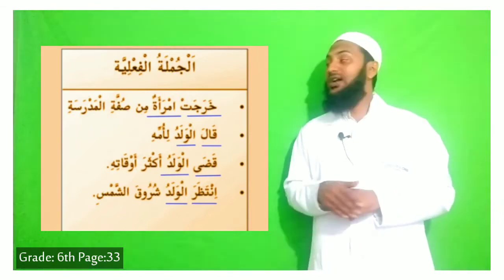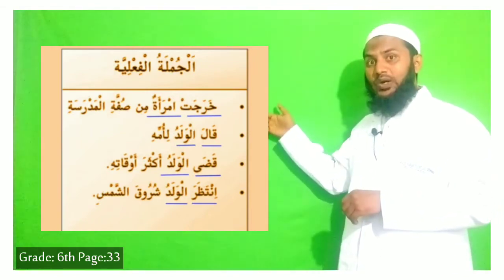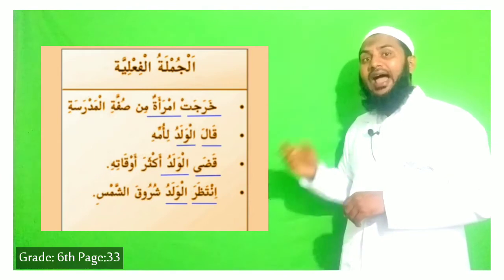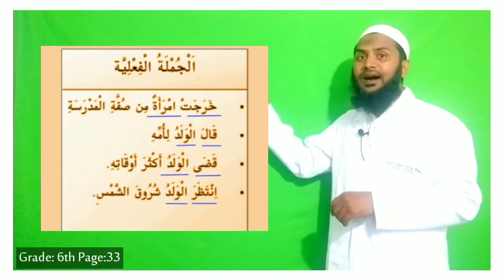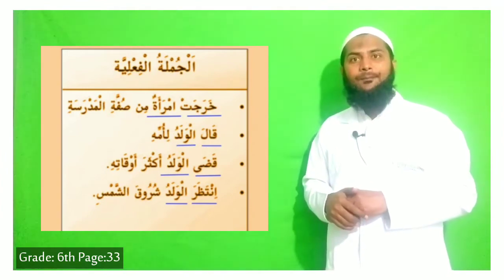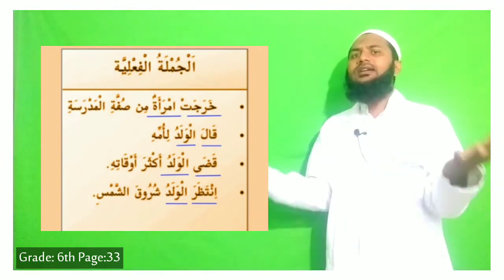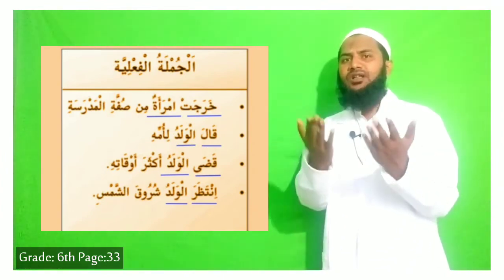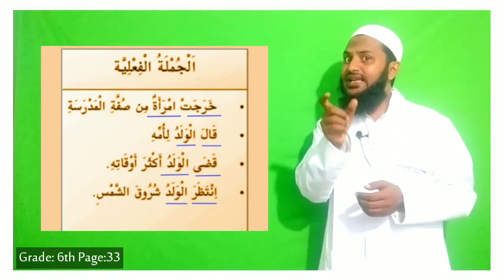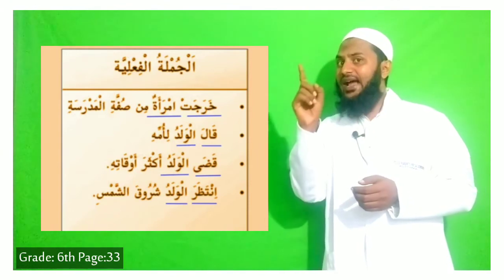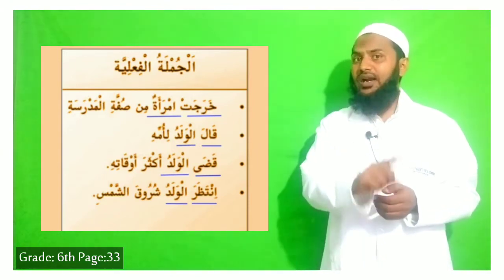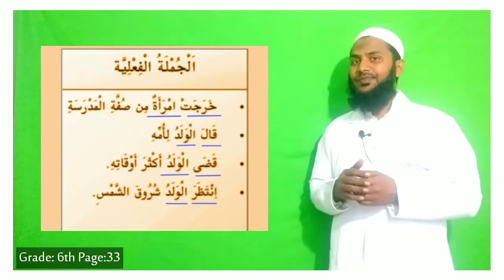So in short, these words are actions, fi'l, verbs, and the second part is the fa'il. Jumlatul fi'liya is the sentence which includes fi'l, fa'il, action and doer, and the deed.